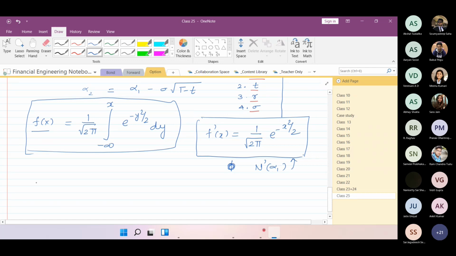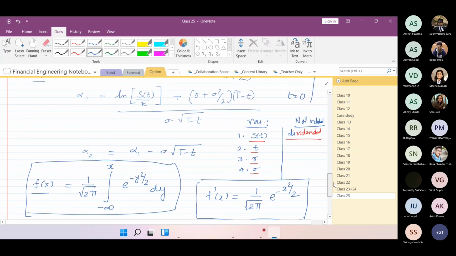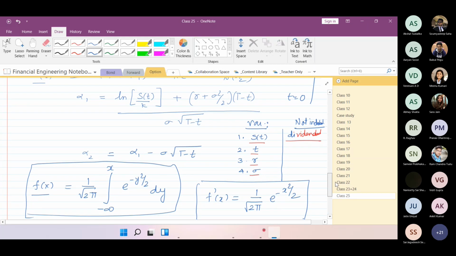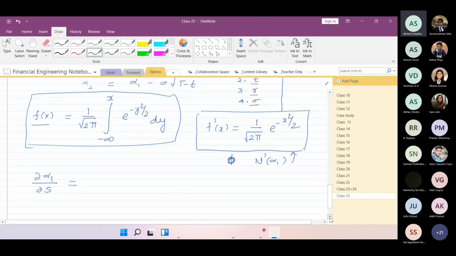Now tell me what would be the partial derivative of alpha 1 with respect to S. You know what alpha 1 is?